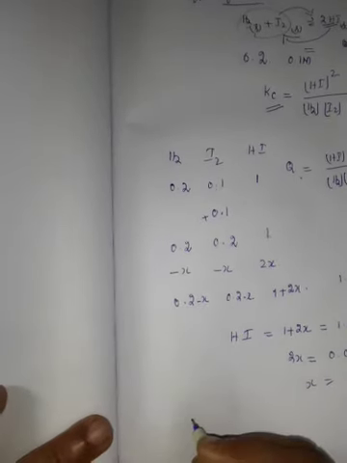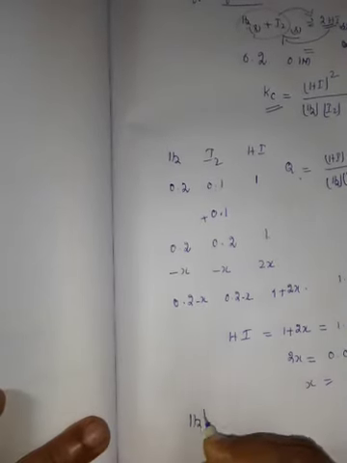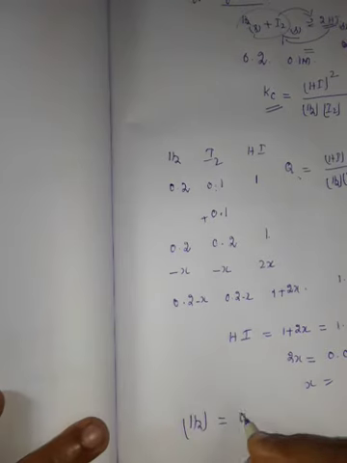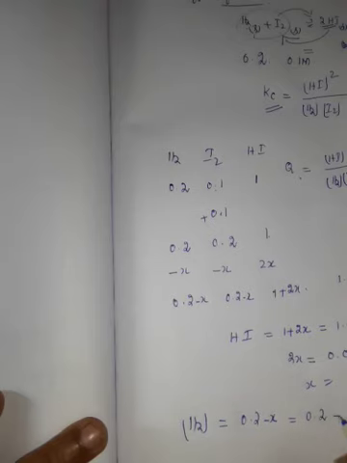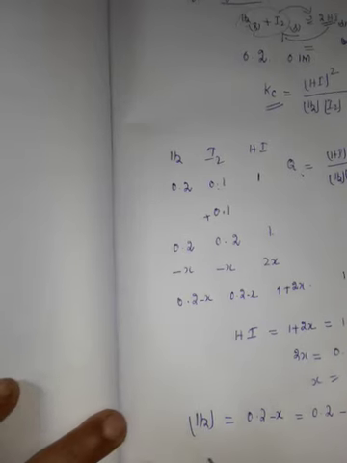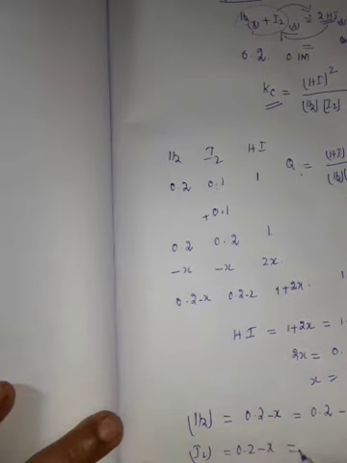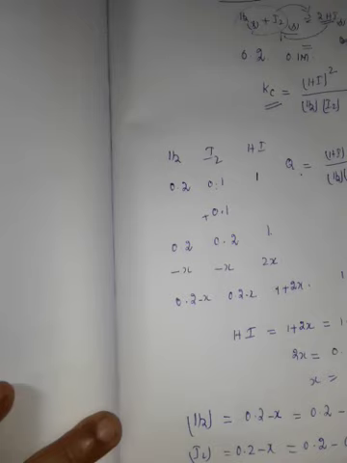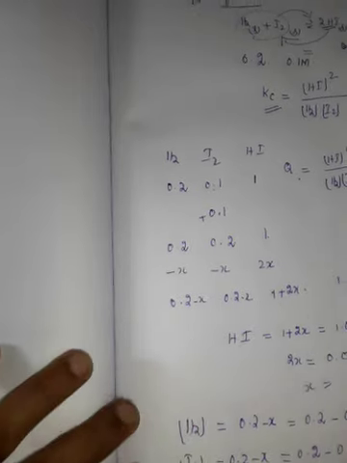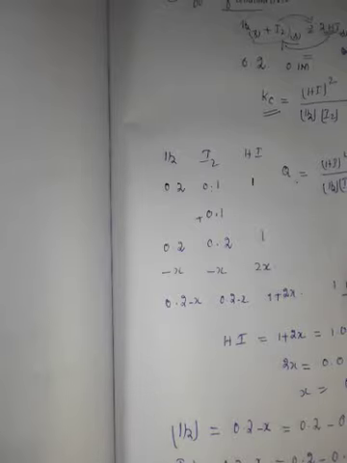For H2, the concentration is 0.2 minus x, that is 0.2 minus 0.046, equal to 0.154. Similarly for iodine, 0.2 minus 0.046 is 0.154.